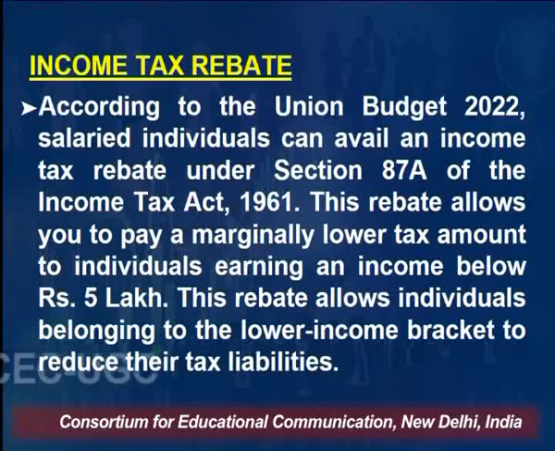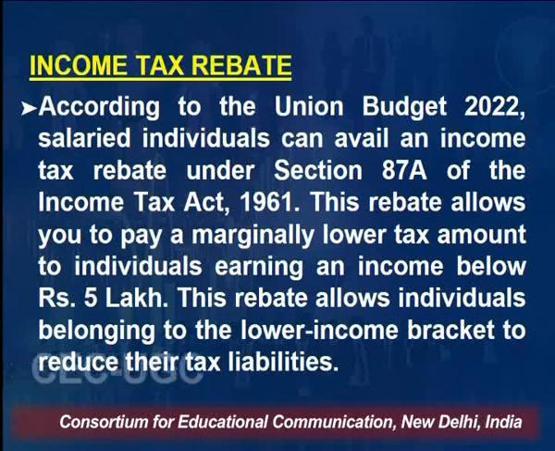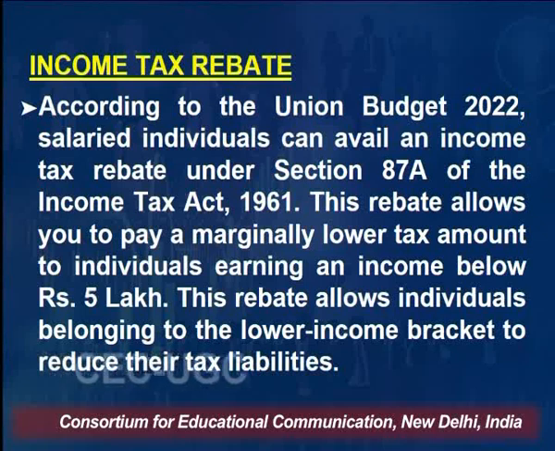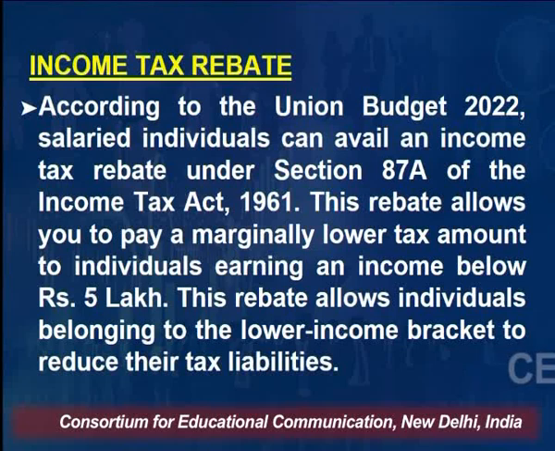According to the budget 2022, salaried individuals, when I'm using the word budget, means the Union Budget, the budget of the Government of India, can avail an income tax rebate under Section 87A of the Income Tax Act 1961. So all this is called the Income Tax Act 1961. This rebate allows you to pay a marginally lower rate of tax, for an individual whose income is less than 5 lakh rupees, right? This rebate allows individuals belonging to the lower income bracket to reduce their tax liability.